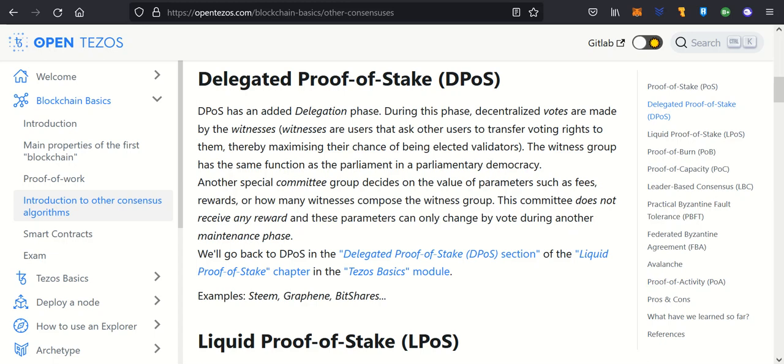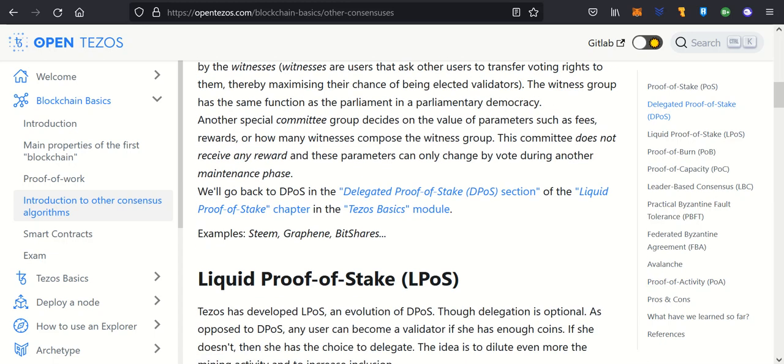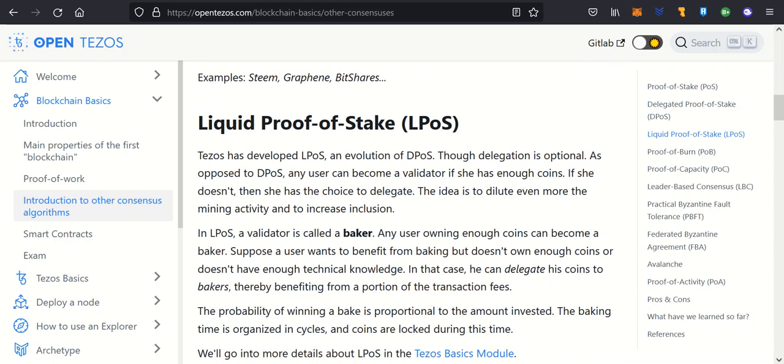Another special committee group decides on the value of parameters such as fees, rewards, or how many witnesses compose the witness group. This committee does not receive any rewards, and these parameters can only change by vote during another maintenance phase.